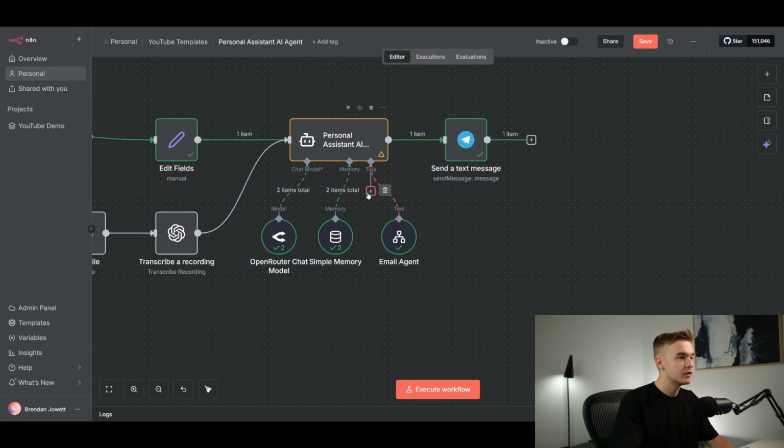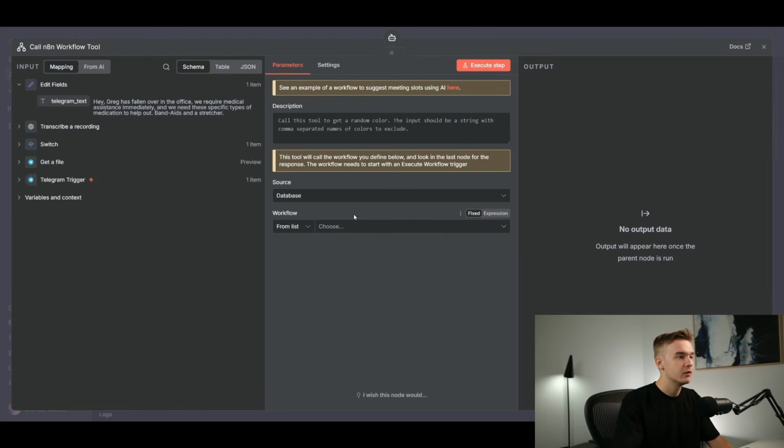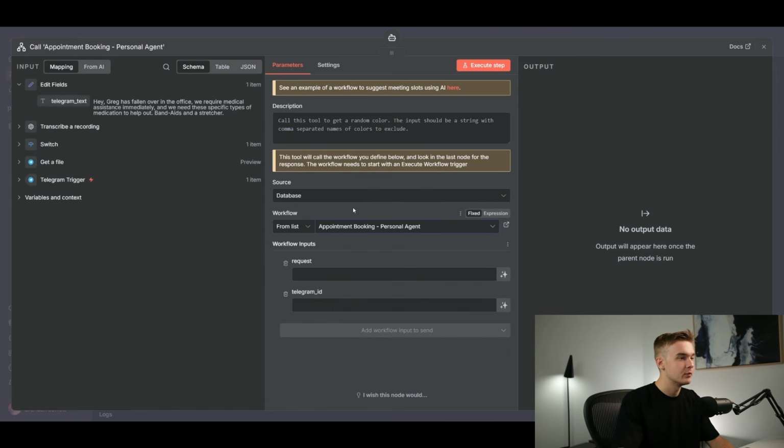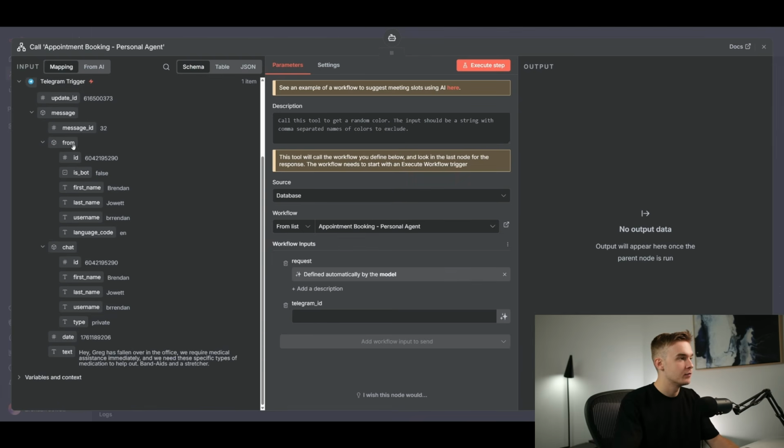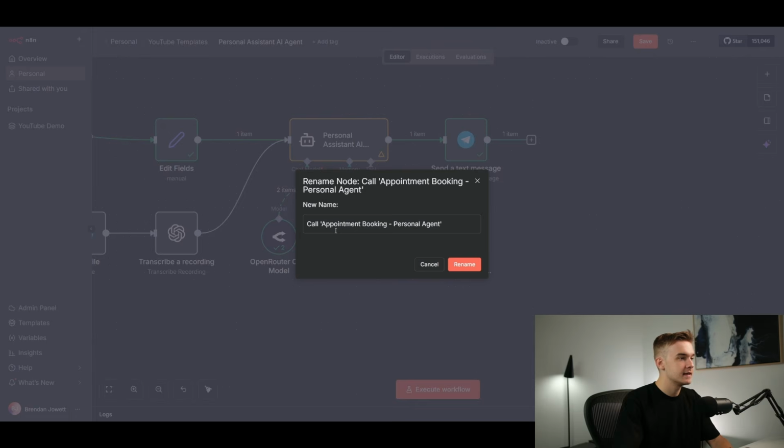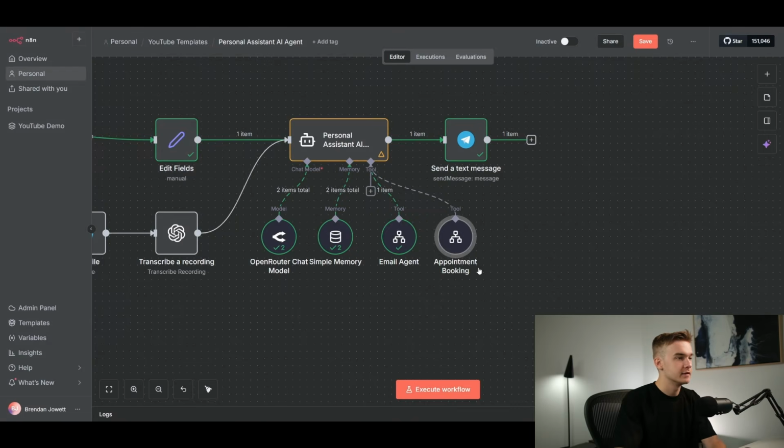We're going to create the brand new tool. We're going to click into here, call n8n workflow tool. We're going to then select our appointment booking personal agent. We've then got our 2 fields down here. We're going to let the AI define this, and then the Telegram ID is going to come from our from ID. I'm going to drag and drop that right in there. Once again, I'm going to just call it appointment booking to make it super simple.